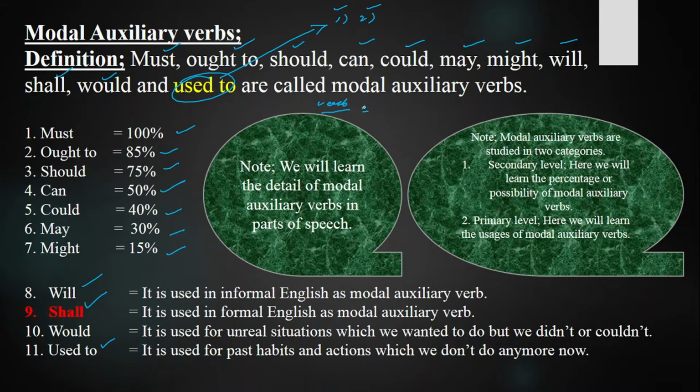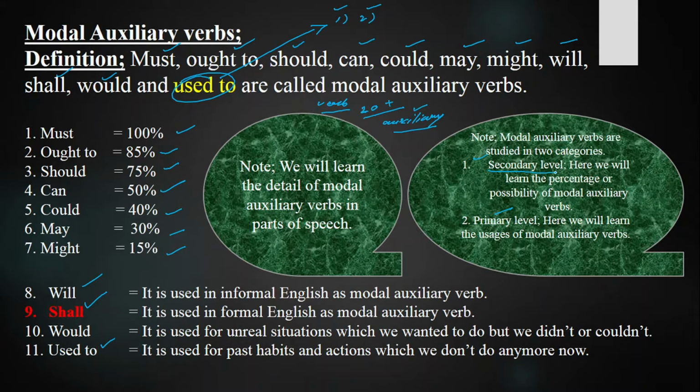As I've been telling you, there are 20 plus kinds of verbs. One of them is called the auxiliary verbs, and auxiliary verb has got 4 kinds. One of them is known as modal auxiliary verbs, and there a note is there that modal auxiliary verbs are studied in 2 categories: secondary level and primary level.